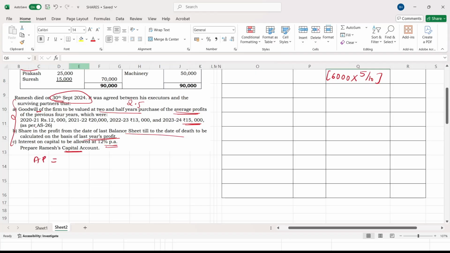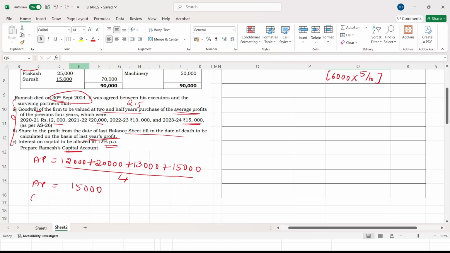you have to take all the 4 years profit. Say in 2021 it is 12,000, 12,000 plus 22 it is 20,000, 20,000 plus 23 it is 13,000, 13,000 plus 24 it is 15,000. Average profit is total profit divided by number of years. How many years? 1, 2, 3, 4 years, divided by 4. So what will be the average profit? 15,000 is the average profit. Yes, we know the average profit now.